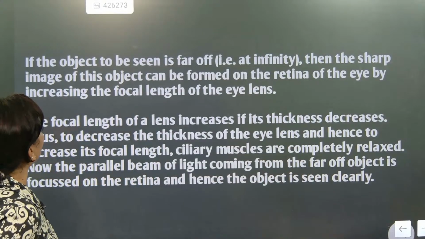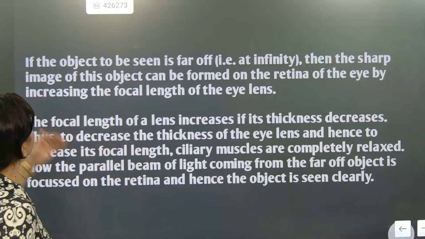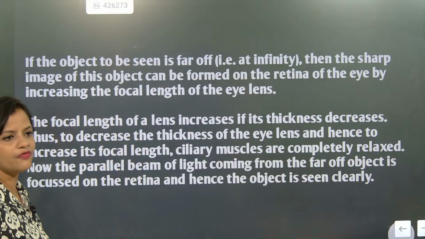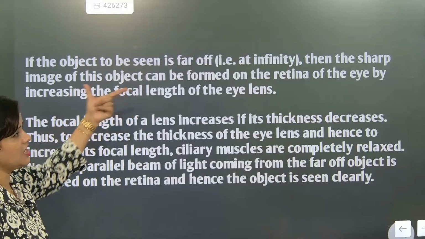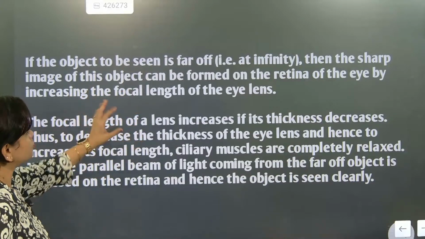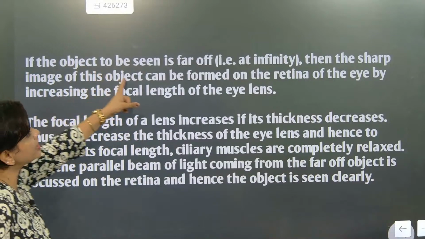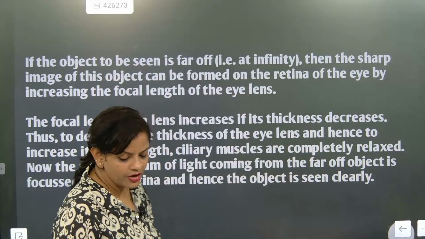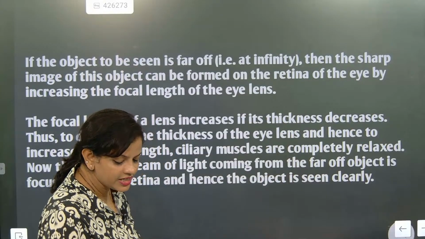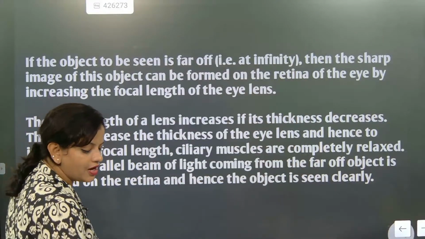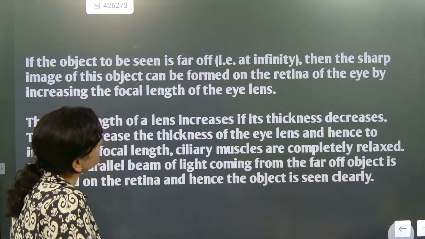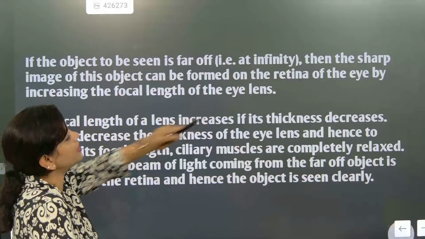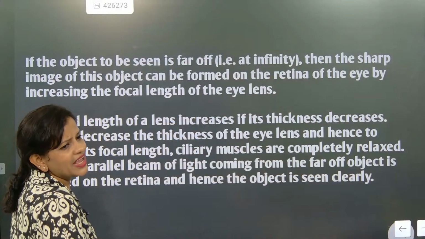So now look here. If the object to be seen is far off, then the sharp image of this object can be found on the retina of the eye by increasing the focal length of the eye lens. So here focal length is increased, convergence is decreased. You need to remember this one. If I have to see a far off object, the sharp image can be found on the retina by increasing the focal length of the eye lens.